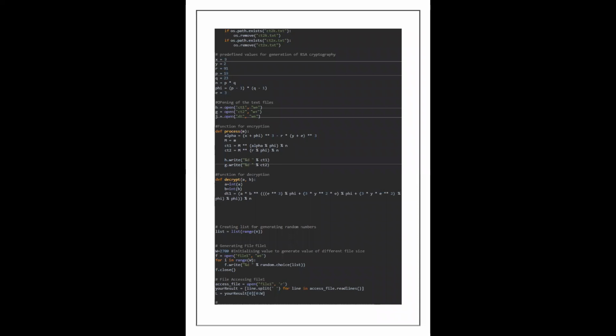Aditya, can you move down? Yes. This is X, Y, R, P, Q. These are the numbers required to produce the Diophantine equation based on which our files will get encrypted. That equation we have already derived earlier. So yeah, go ahead.